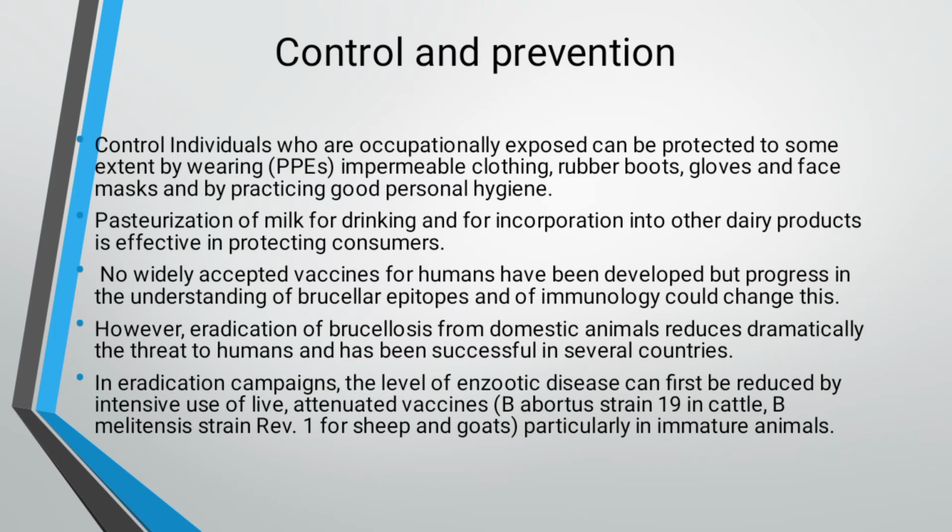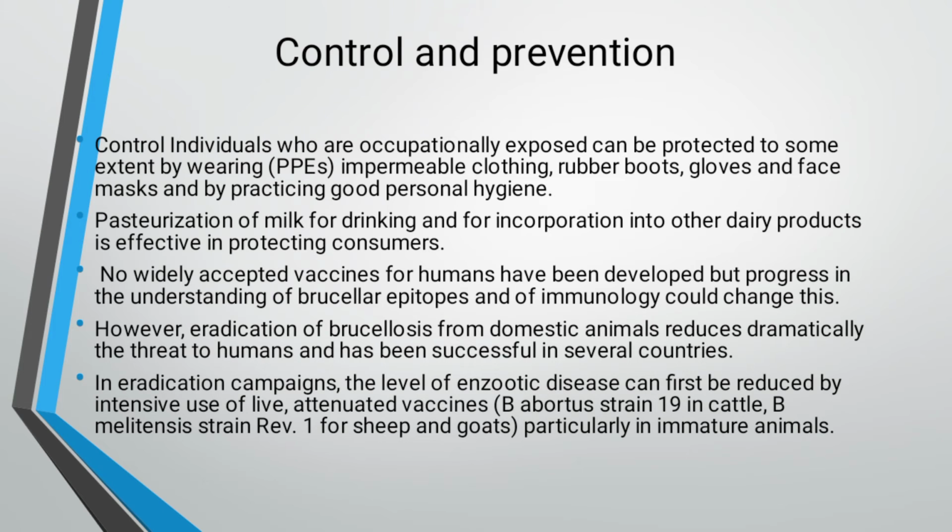The third one, prevention: there are no widely accepted vaccines for humans, but there are certain types of vaccine for animals, and we need to vaccinate our cattle and other animals on time. But progress in the understanding of Brucella epitopes and immunology could change this.